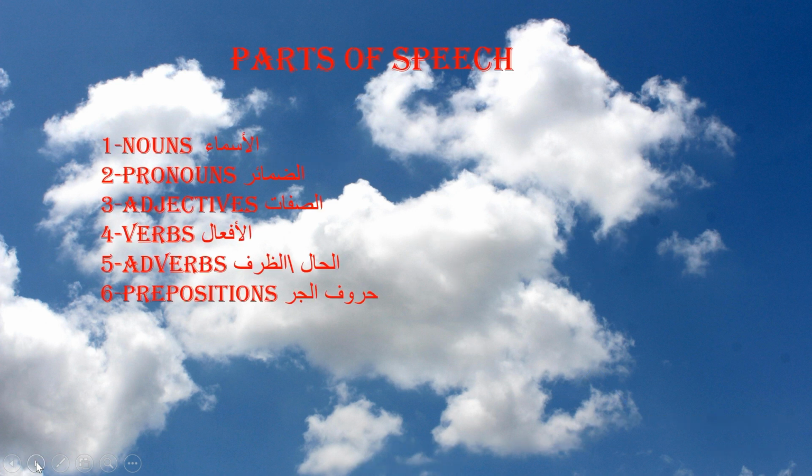Parts of speech. What are the parts of speech? In English, there is a sentence. A sentence consists of nouns, verbs, pronouns, adjectives, prepositions. These are the parts of speech. They are the words that form a sentence. We'll start bit by bit, and we'll have now the nouns. We'll talk about the nouns.